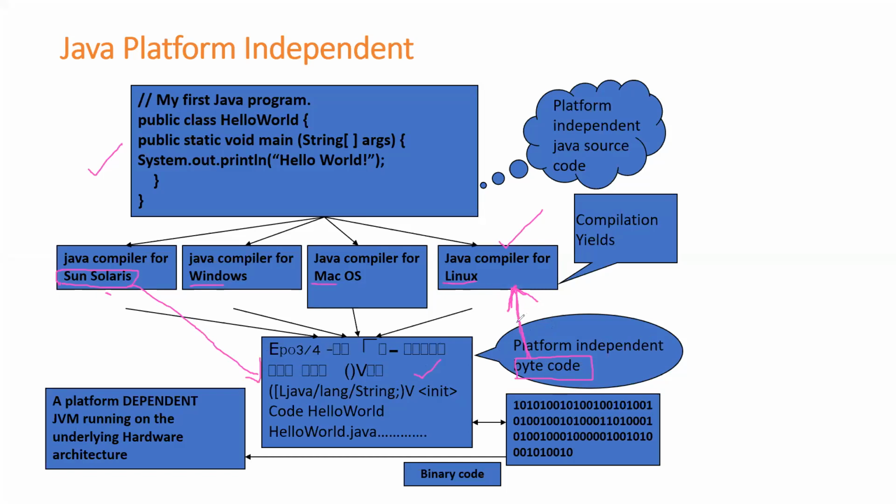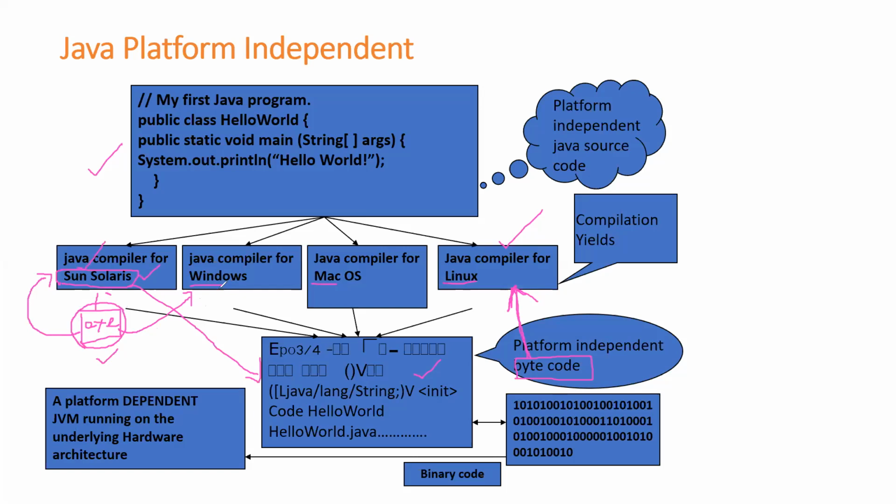But that is not true in the case of C or C++. With C or C++, as we discussed, if I compile, I get an exe file, and this exe file I can run only in Sun Solaris. I can't run it in Windows. Why? Because this exe file is platform dependent. In other words, this exe file has been generated for the platform Sun Solaris, so you can run it only in Sun Solaris, but you can't run it in Windows.